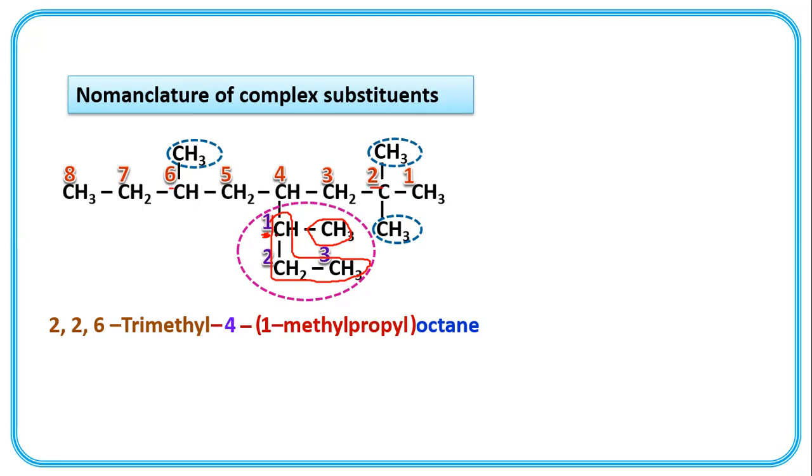So 1, 2, 3: CH, CH2, CH3. This is propyl group. And at this carbon, there is methyl group. So 1 methyl propyl. The name of this complex substituent is 1 methyl propyl. This branch is of 1 methyl propyl group, which is present at this fourth position. Okay.